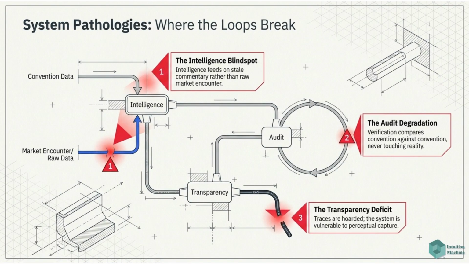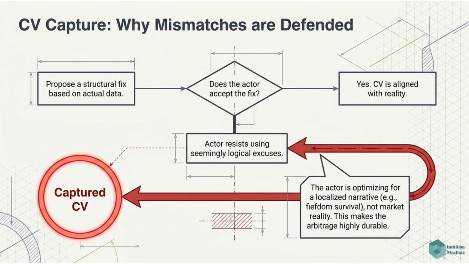System pathologies show where the loops break. This includes the intelligence blind spot, where intelligence feeds on stale commentary, audit degradation, where verification avoids reality, and the transparency deficit, where traces are hoarded. CV capture explains why mismatches are defended. An actor resists structural fixes by optimizing for a localized narrative, not market reality, making the arbitrage highly durable.